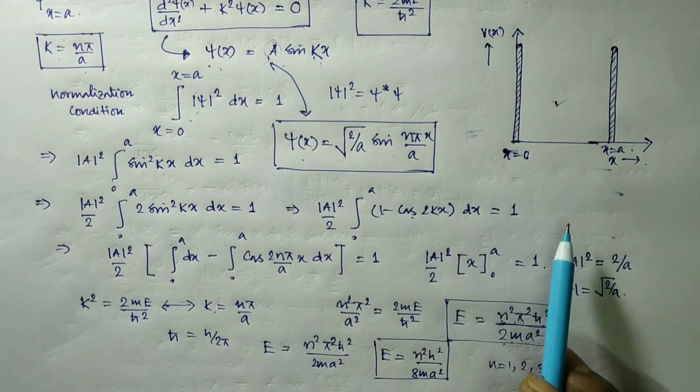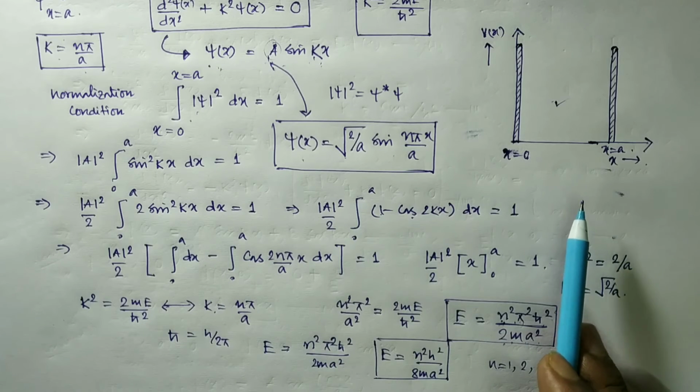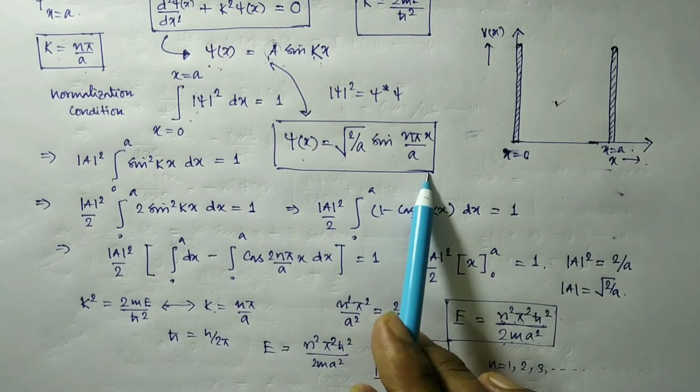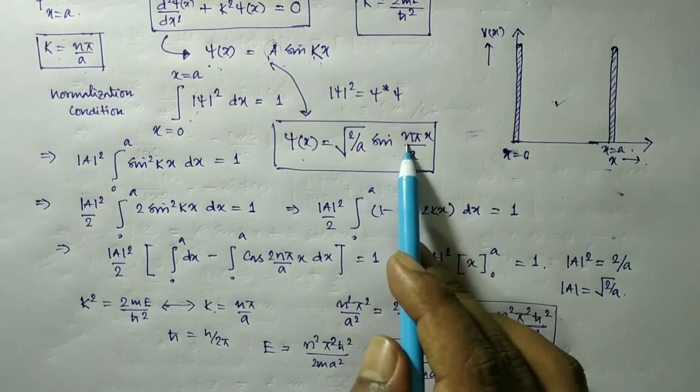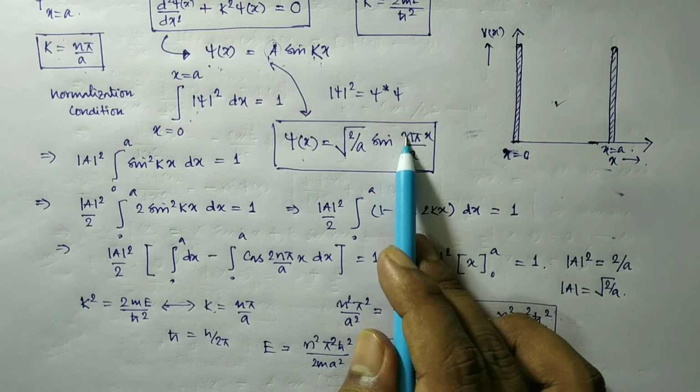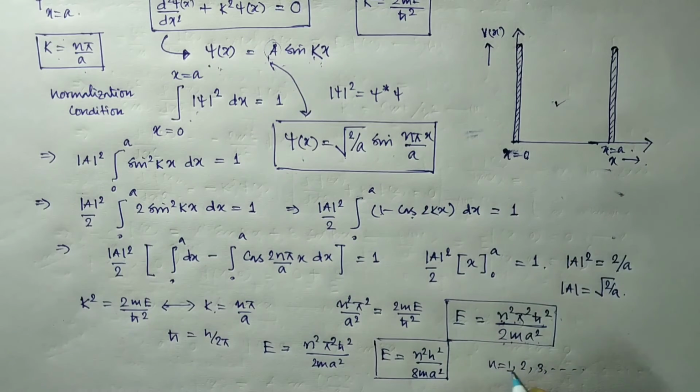So this is the first analytical treatment of a quantum mechanical system. Now we shall plot the graph of some wave function. Suppose n represents the ground state: for ground state n equal to 1, first excited state n equal to 2, n equal to 3, and so on. So the states are represented by the quantum number n, and the energy is E equal to n square pi square h cut square by 2 m a square. So now we shall plot the graph of the wave functions of corresponding states.